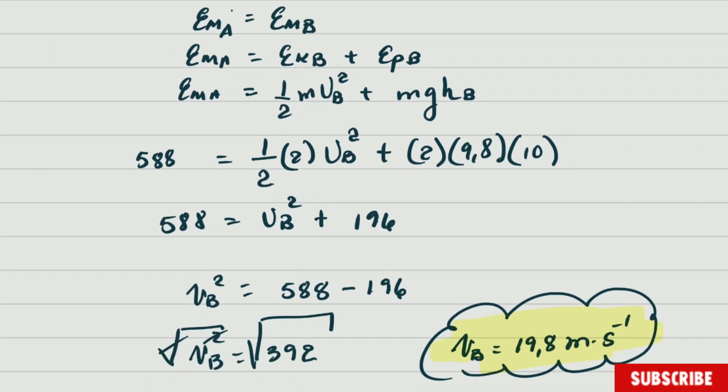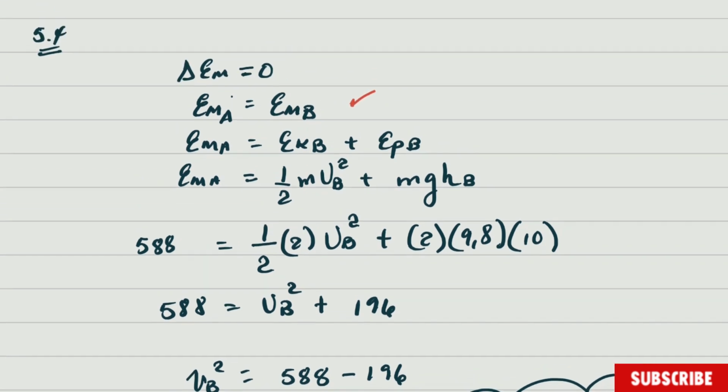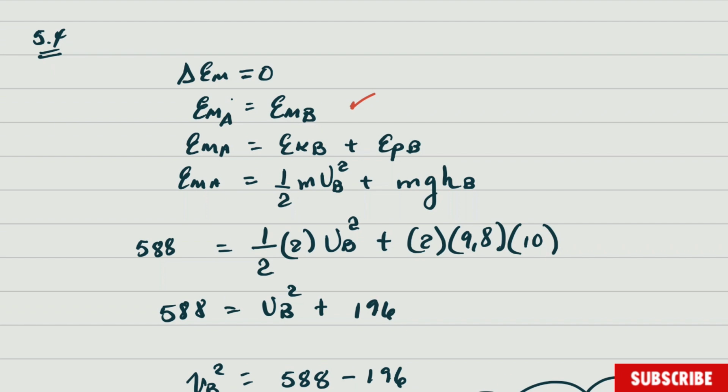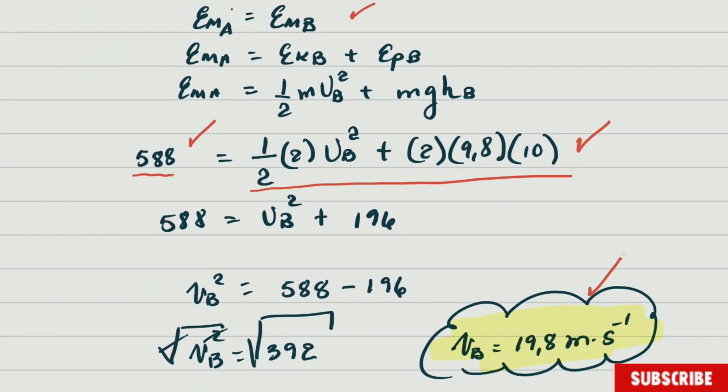Quite simple. I hope you understand this one. Mark wise, where do you get marks here? Well, there's 1 mark for starting here. Say mechanical energy, you can start with either one. Mechanical energy at A is equal to mechanical energy at B. You'll get 1 mark for substituting the 588. You'll get 1 mark for substituting all these values here on the right side, which is really easy. And then you'll get 1 last mark for the final answer in the equation.